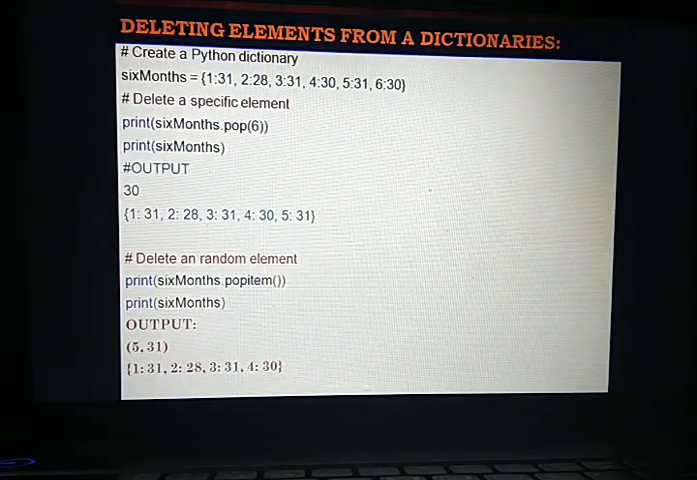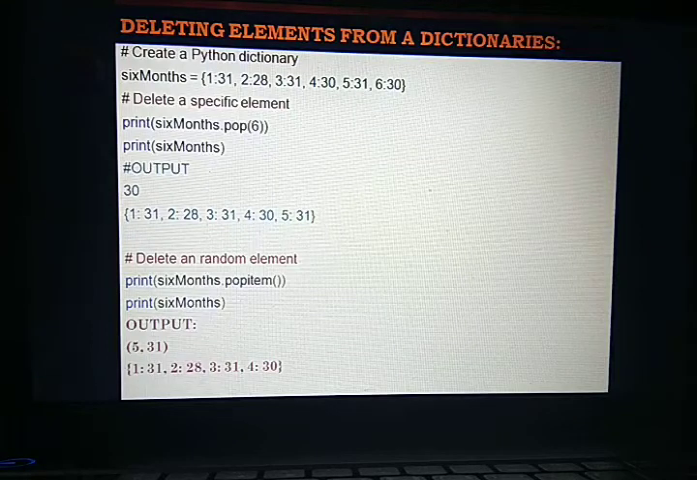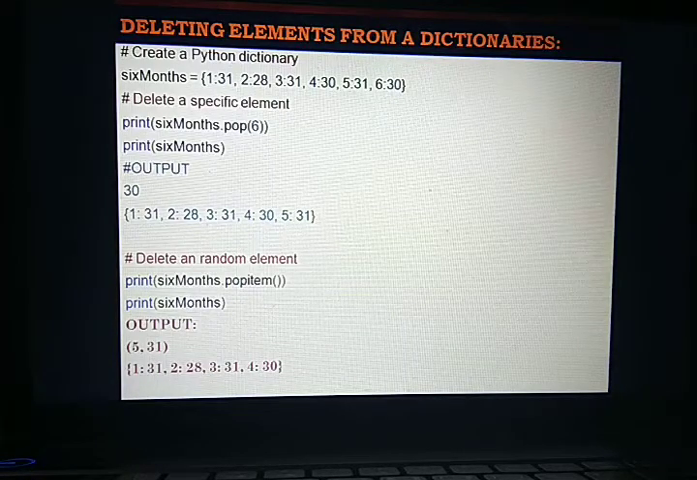Now how can we delete an element from a dictionary? There is a method known as pop. Here is one dictionary, months, which is a combination of key and value pairs. 1, 2, 3, 4, 5, 6 are the keys, and 31, 28, 31, 30, 31, 30 are the values. Now if you want to delete a specific element, just write print, the name of the dictionary months dot pop function, and inside this pop function we mention the name of the key, then that pair will be removed from the dictionary.